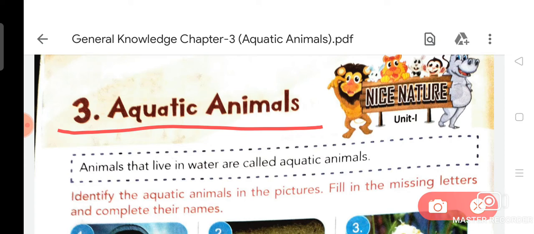So my dear children, now I am going to revise again what aquatic animals are. Animals that live in water are called aquatic animals. Many insects such as mosquitoes, mayflies, dragonflies and caddisflies have aquatic larvae. Aquatic animals are those animals that live underwater. Now we are going to learn some extra facts about aquatic animals.